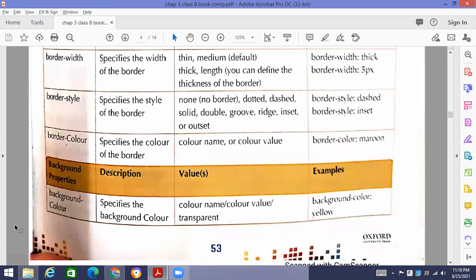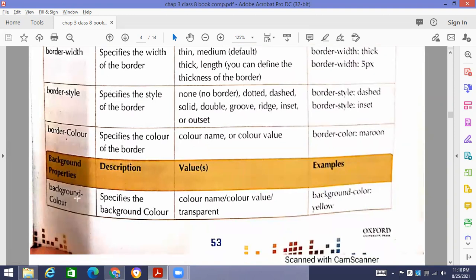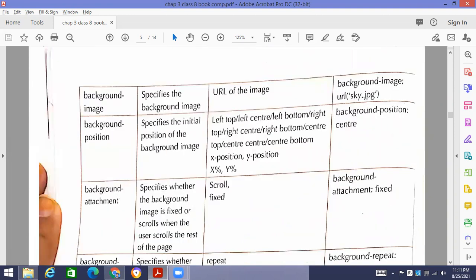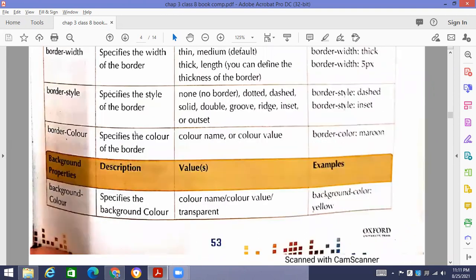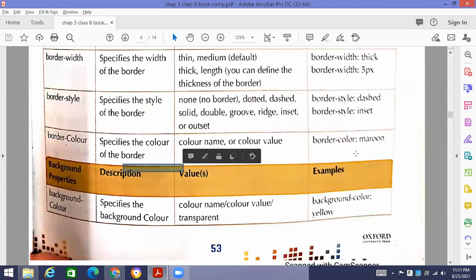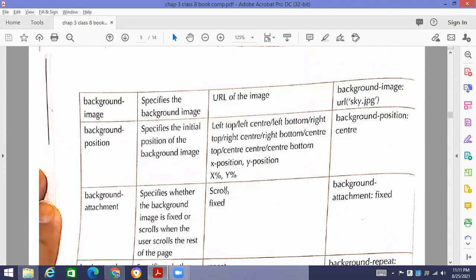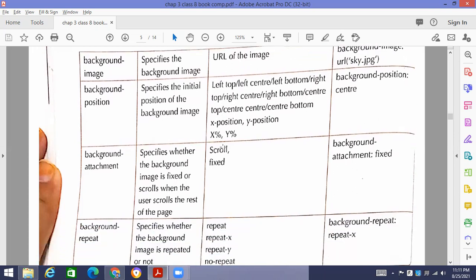Then there are background properties. Background properties means background color. If you want to change the background, we can apply a background image or give a background color, such as yellow, green or black. If you want to give an image as a background, that is also possible. But as I showed you last time, that image should be available in the folder on which you are working. Otherwise it will not work.